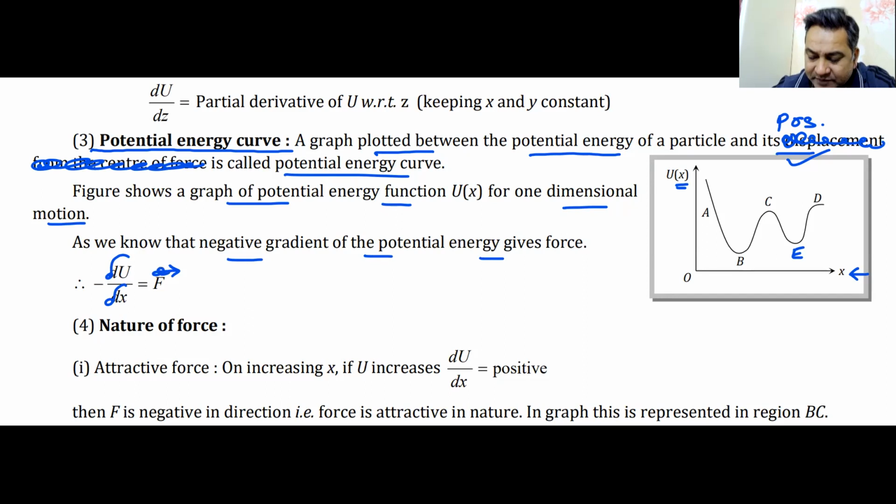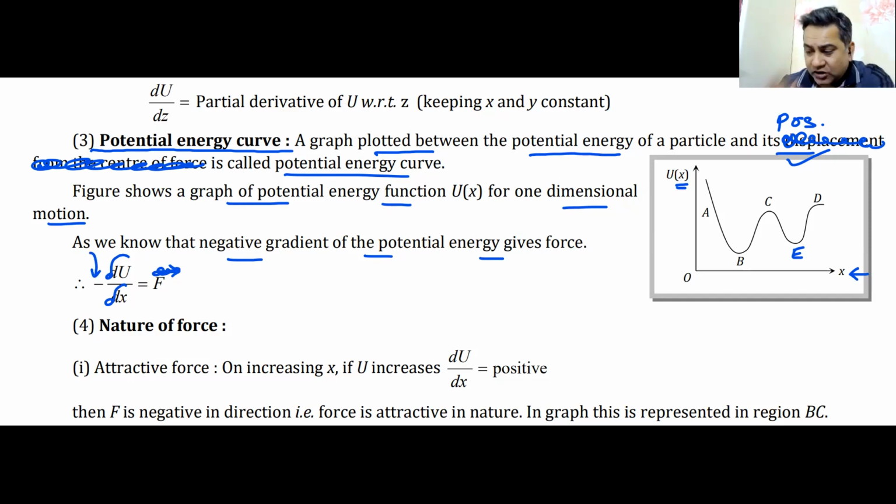It's not written as a vector here because it's again a one-dimensional motion, so we'll just get the force. I'm not writing i, j, k, del u by del x i, del u by del y j. This is a one-dimensional force. So minus del u by del x will give you the force acting on the particle. Remember this negative sign. This negative sign holds a lot of importance here.